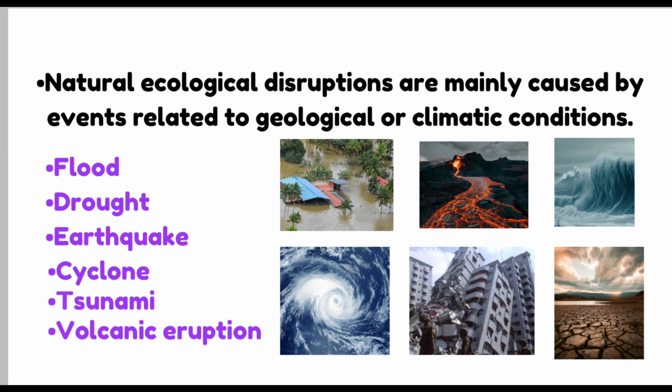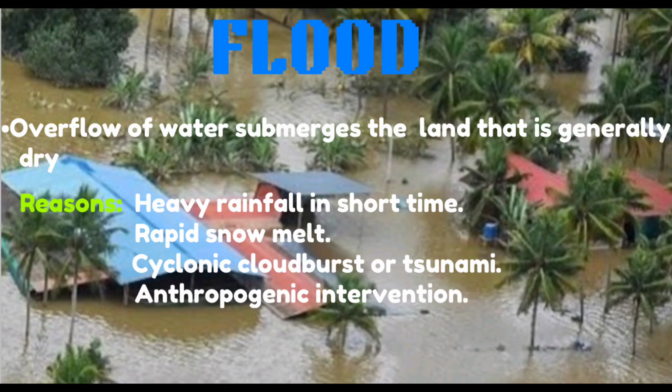Natural ecological disruptions are mainly caused by events related to geological or climatic conditions. Examples include flood, drought, earthquake, cyclone, tsunamis, and volcanic eruption. Now, let's take a detailed look at these events. First, flood. Flood is the most frequent type of natural disaster and it occurs when an overflow of water submerges land that is generally dry.